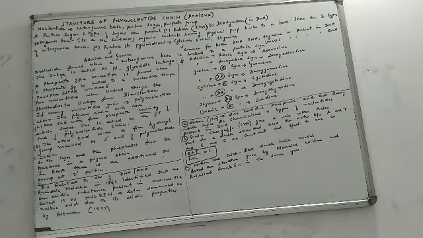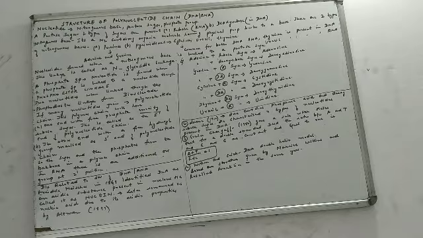And this linkage is called an N-glycosidic linkage. This linkage between a nitrogenous base and a pentose sugar is what we call an N-glycosidic linkage. So where will you find an N-glycosidic linkage? You will find it in a nucleoside. When we talk about a phosphate group, then a nucleotide is formed. A nucleotide is formed when a phosphate group is linked to a nucleoside.